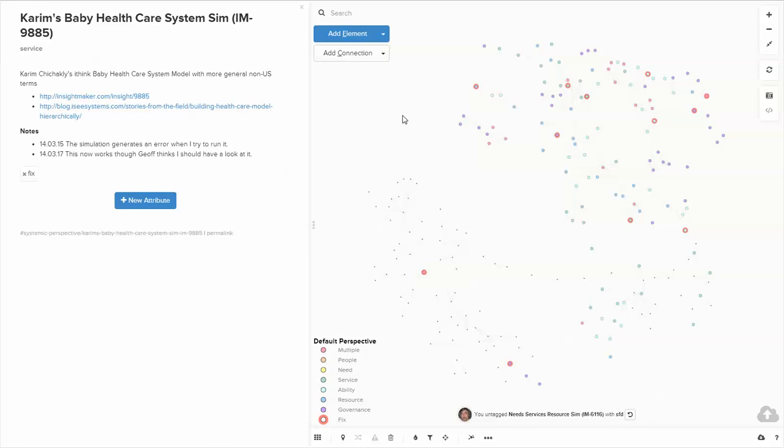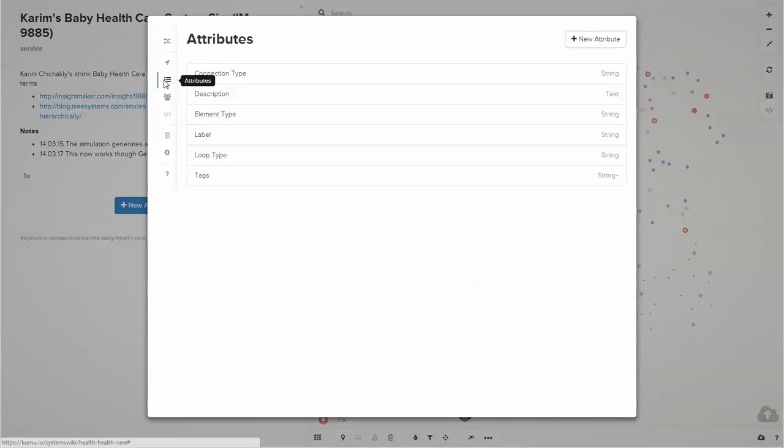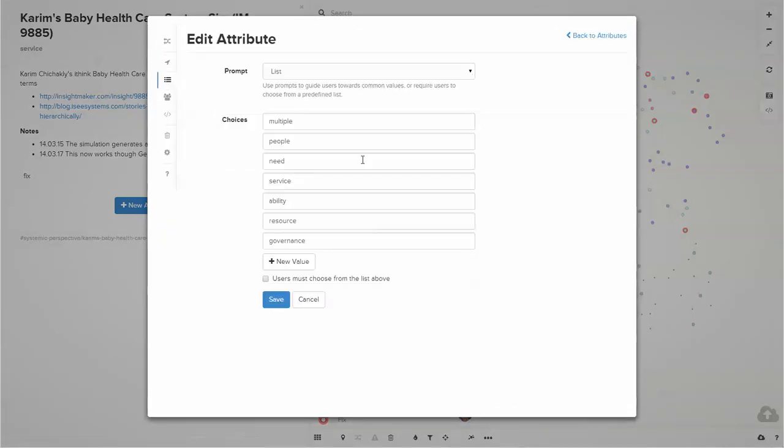Suffice it to say at this point, you want your types to be unique, and if you develop or assign some types that you then really want to get rid of, if you go to the menu and go to attributes and you select element types, if you select one of these and delete it and simply save it, it will go away.